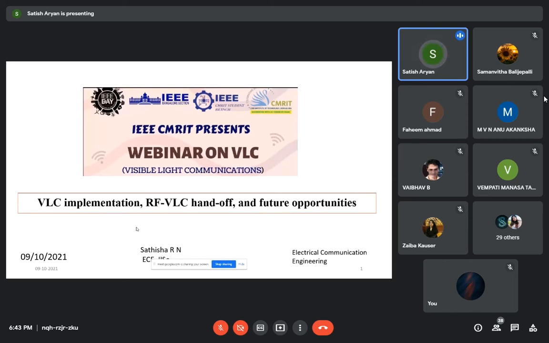My work is basically on application level implementation of VLC and utilization of this new technique for upcoming technologies like 5G. I thank IEEE CMRIT for giving the opportunity to deliver my work.